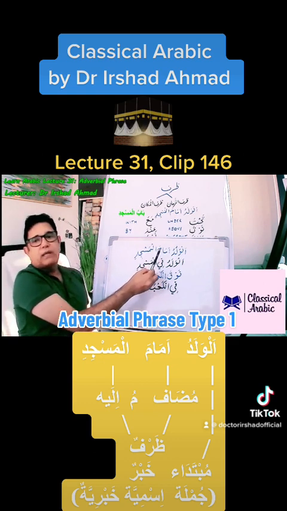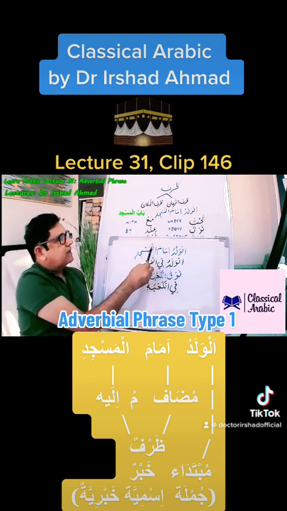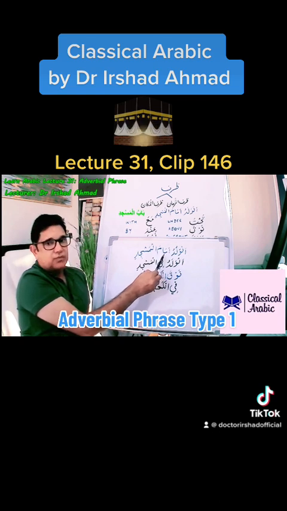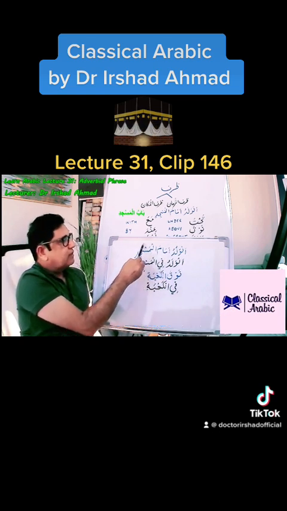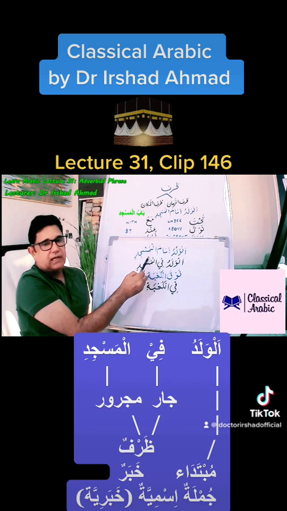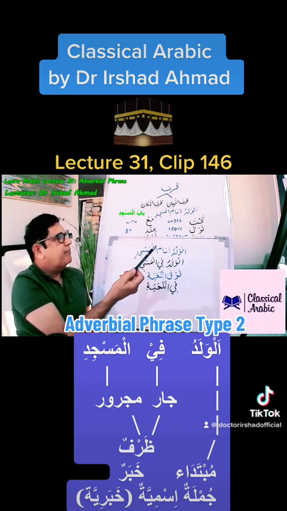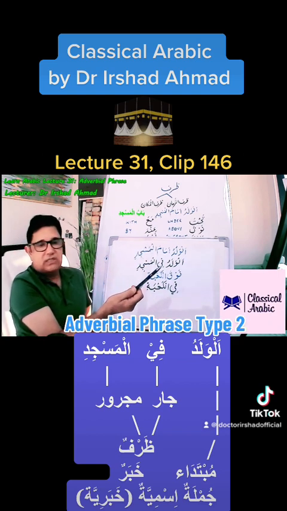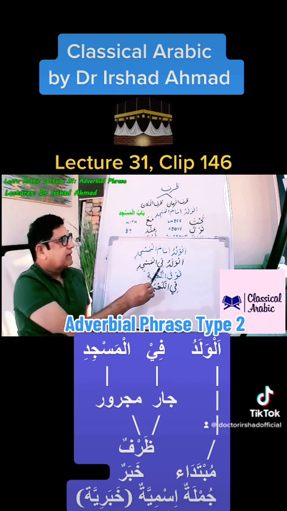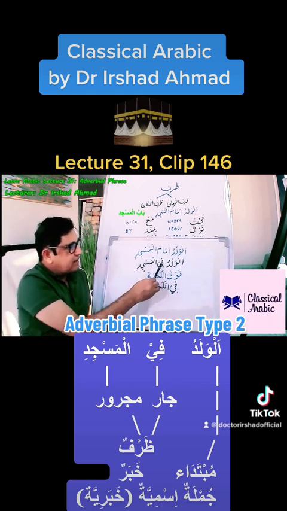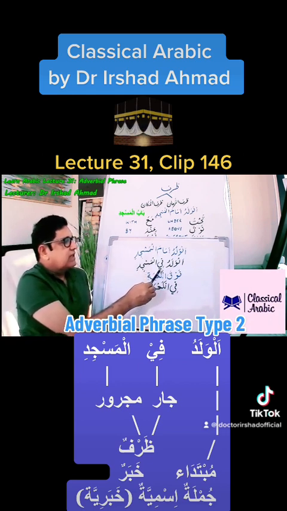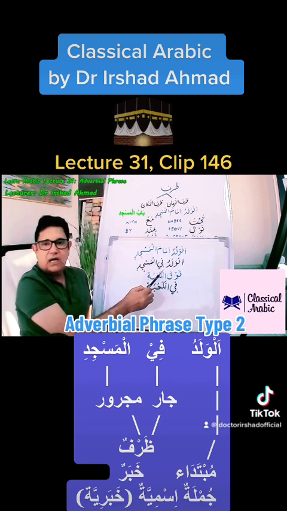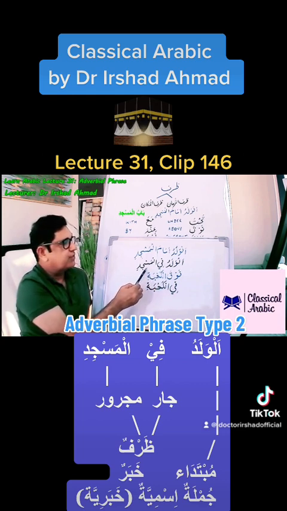So the type 1, they say it has an adverbial word which is then called mudaf, and the noun which follows that is mudaf ilayh. So that's the typical possessive phrase construction, murakkab idafi construction. But in this construction, they say it is a combination of jar and majroor. So harf jar, and whenever we have harf jar, we have ism majroor.